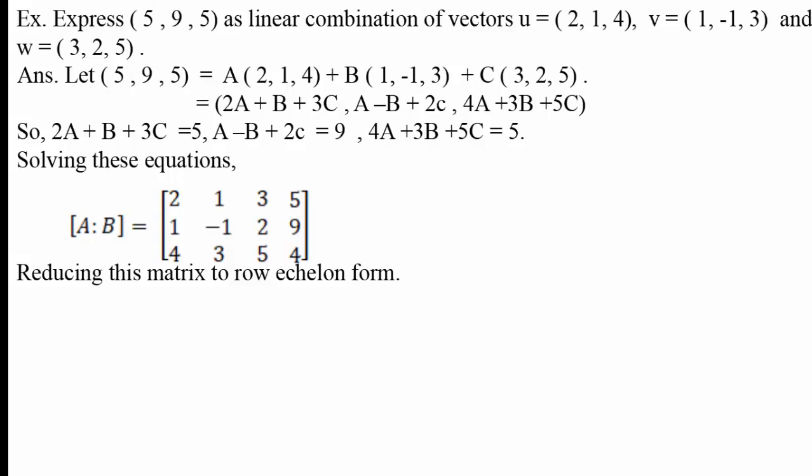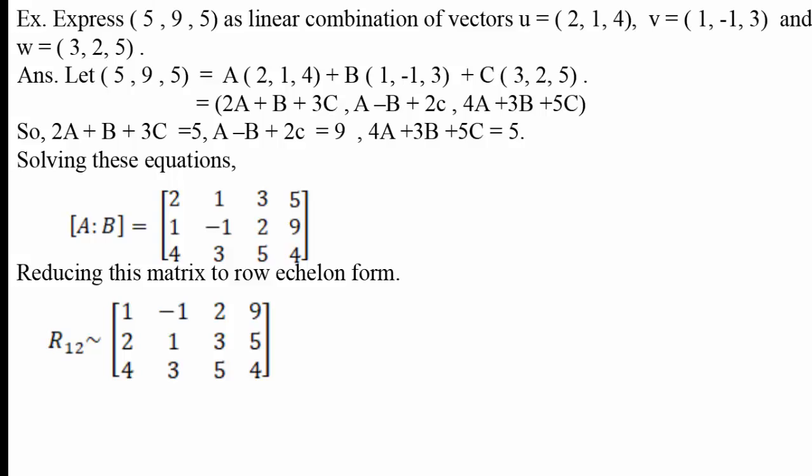Now reduce this matrix to row echelon form. For that, we shall operate some row operations on this matrix so that it can be obtained in row echelon form. First, we require element 1 in the (1, 1) place.